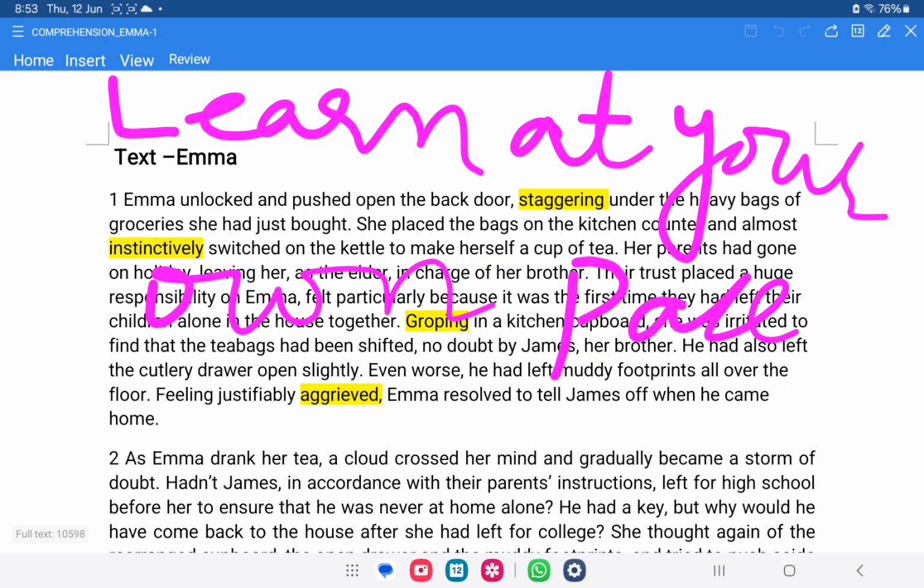While doing this, I'll be giving you a maximum of 10 days for each assignment that I'll be uploading. First of all, we have this comprehension and use of language task, so you'll have a maximum of 10 days for this. You'll have to complete that. I'll share this question with you in your groups also, and I'll try to give the link of this page in the description as well. So you can take the printout and do this exercise at your own convenience. When you feel like working, you can do it at home. So learn at your own pace.